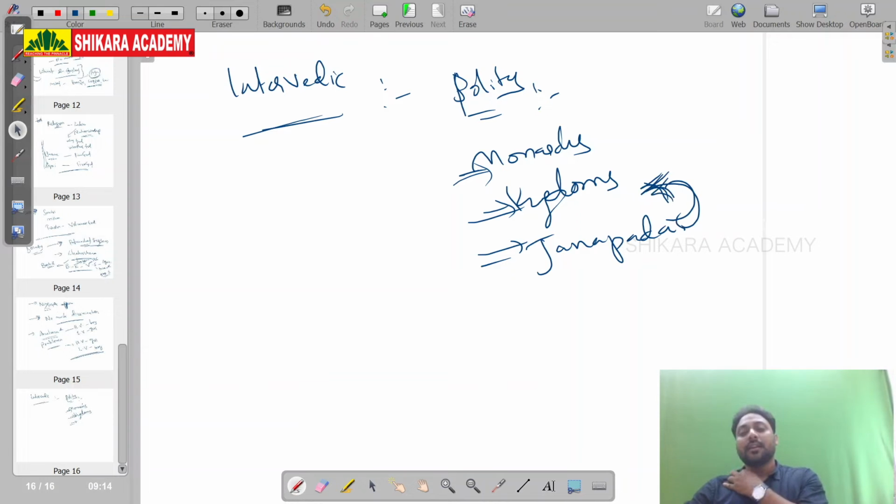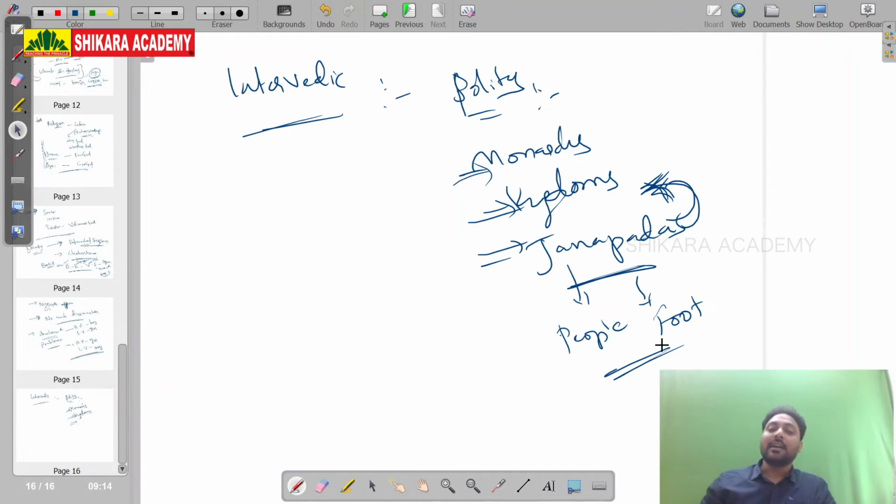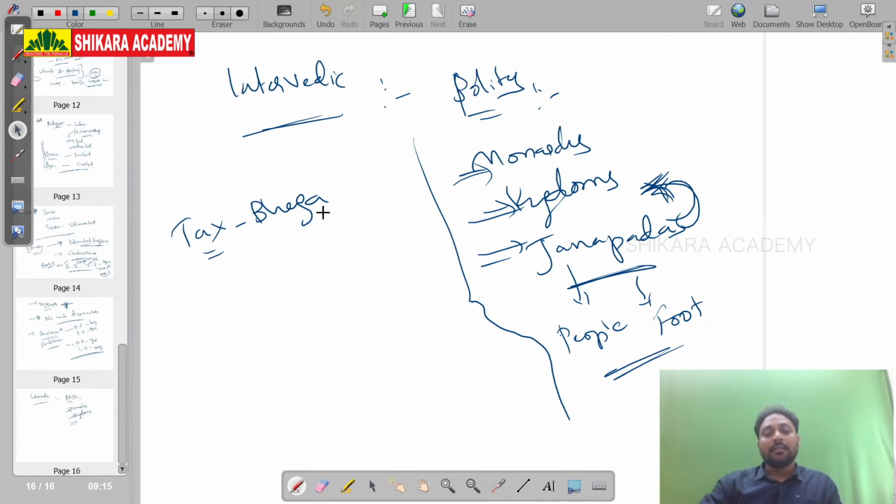Okay, janapadas. Jana, I told you, jana means people. Pada means foot. People have landed their foot in the Ganga basin. That is why later Vedic period begins. When they went here, the whole political system has been changed completely. Janapada. Now for the first time tax started. Bhaga. Here no sabha and no samiti.